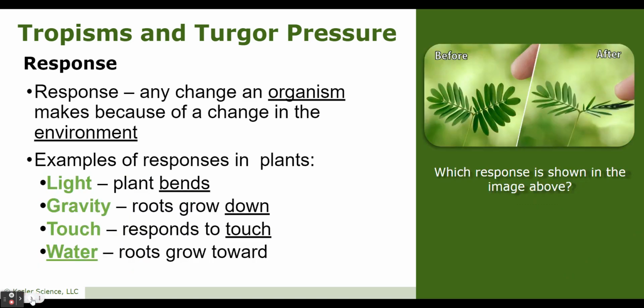And when there's a stimulus, there comes a response. Think of this as kind of like cause and effect. A response is any change an organism makes because of a change in the environment. Examples of these responses in a plant: when there's light, plants bend. When there's gravity, roots grow down. Plants respond to touch. And with water, roots grow towards the water.